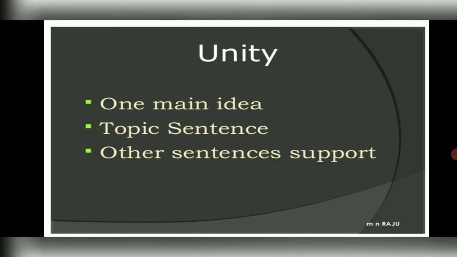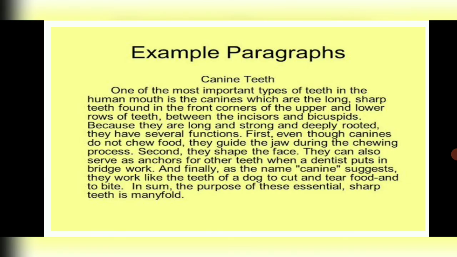Unity of thought is very, very important to be kept. We should remember that whatever is the heading, on whatever topic we are writing, we don't lose that topic. We don't start describing all of a sudden something which is not important, which is not related to the heading of our paragraph. So I'll just share an example of a paragraph with you.